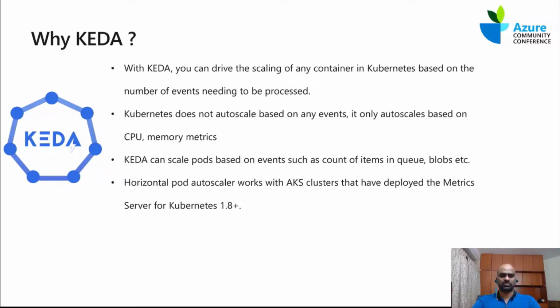Why KEDA? With KEDA, you can drive scaling of any number of containers in Kubernetes based on the number of events that need to be processed. Basically, in HPA, the metric is what they use for increasing the number of pods, right? But the metric is nothing but CPU.